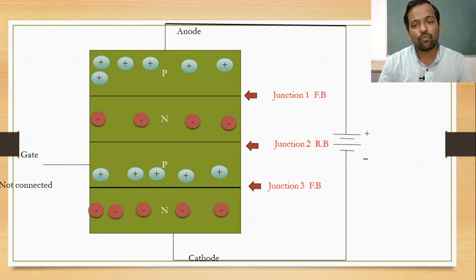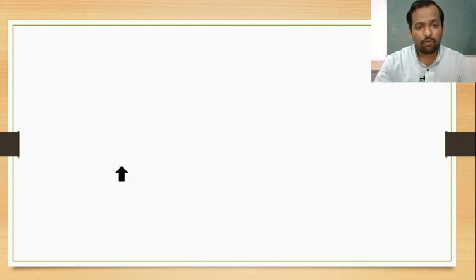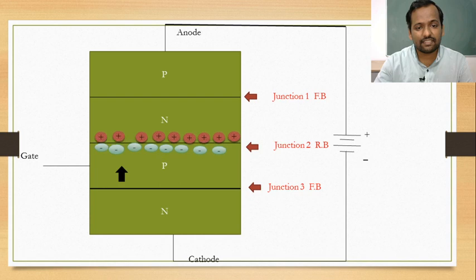As junction 1 and junction 3 are forward biased, but junction J2 is reverse biased, there is no movement of carriers from anode to cathode or cathode to anode. Carriers means they may be electrons or holes.